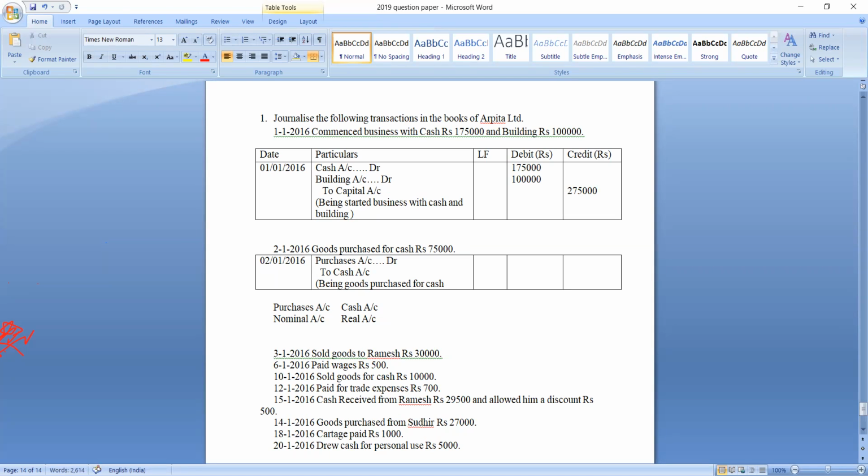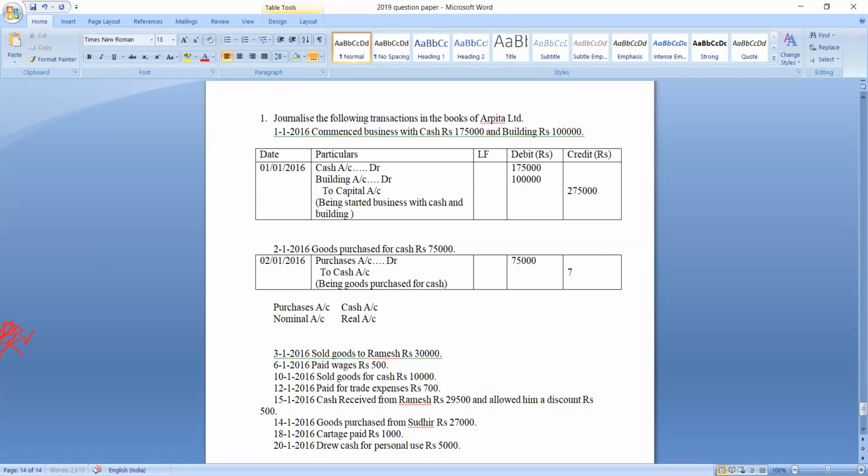Being goods purchased for cash. Is it clear? Ledger folio column is nil. Now in a debit column we should write the amount parallel to the name of the account that is debited. So purchases account debit. I mean in a debit column parallel to the purchases account we should write 75,000.